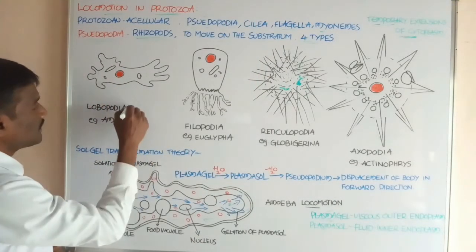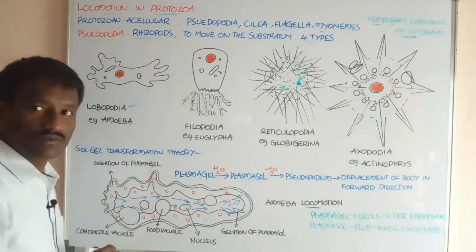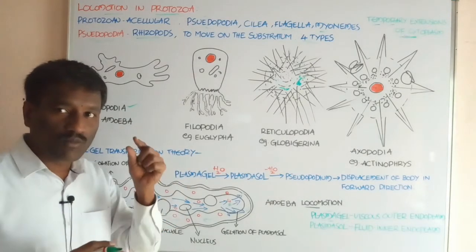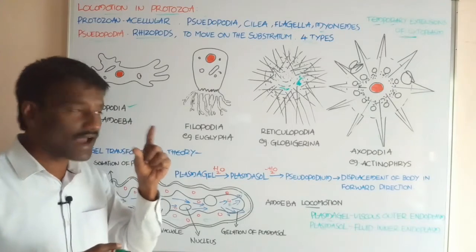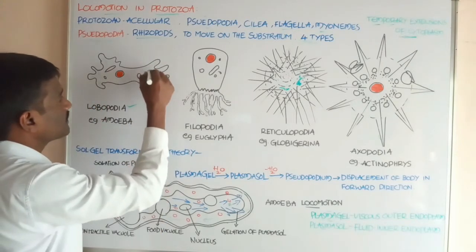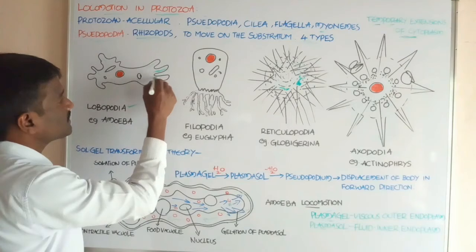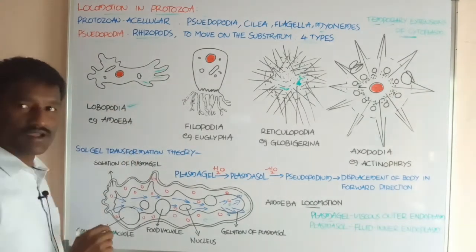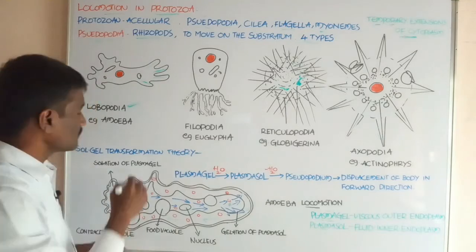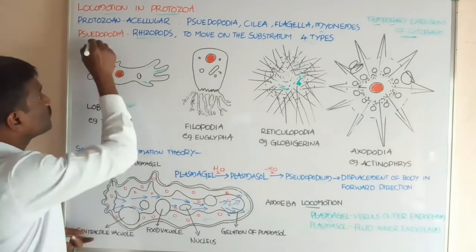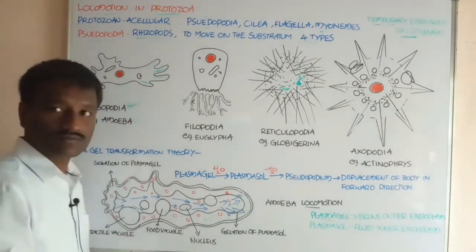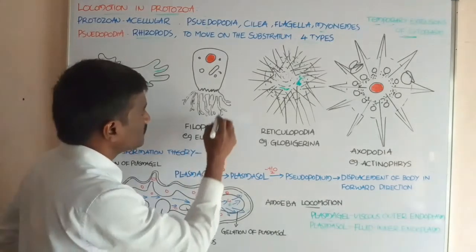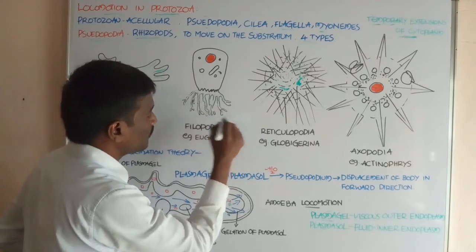Students, the first one is lobopodia. What about lobopodia? Lobopodia are blunt finger-like structures. The cytoplasm extensions appear like finger-like structures, hence the name lobopodia. The lobopodia type of pseudopodia develops in amoeba. Next, students, another one, filopodia.